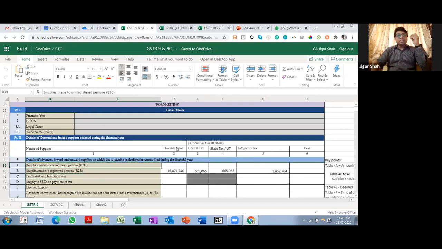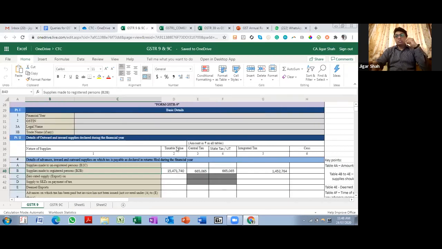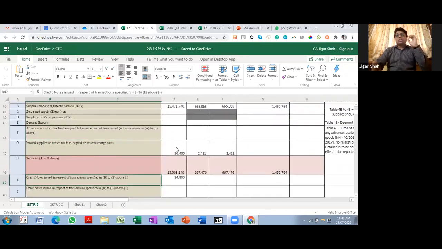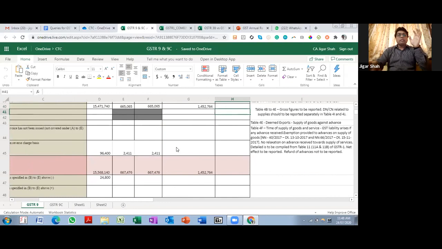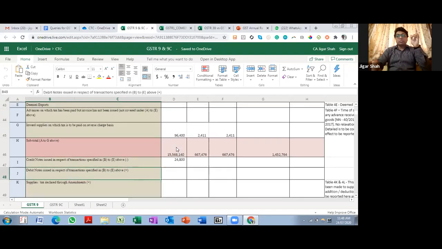Okay, so in B2C, you have your GSTR-1 details. This is net of credit notes and debit notes, right? In B2B, these are B2B invoices. Once again, this is all auto-populated. Although this is auto-populated, you can amend it. Over here, at table 4B, you are supposed to give details at gross level, as the details of credit notes and debit notes will come over here in I and J.